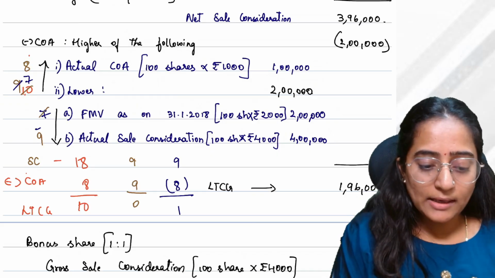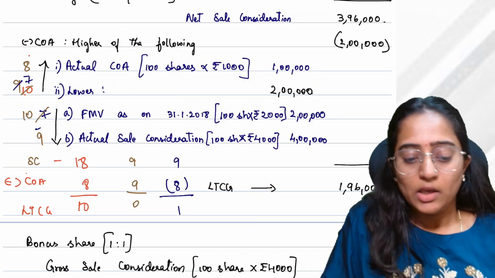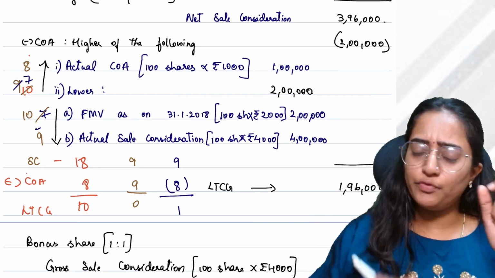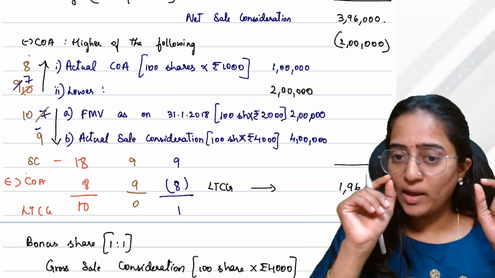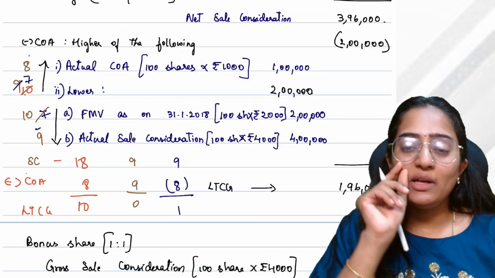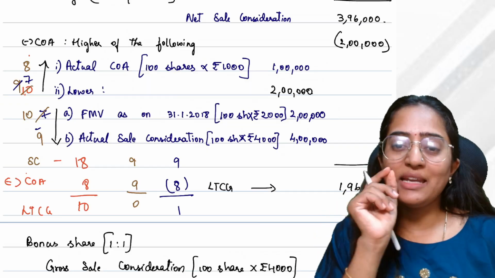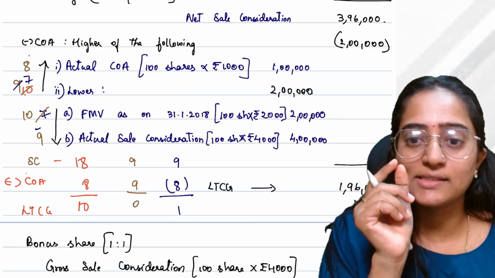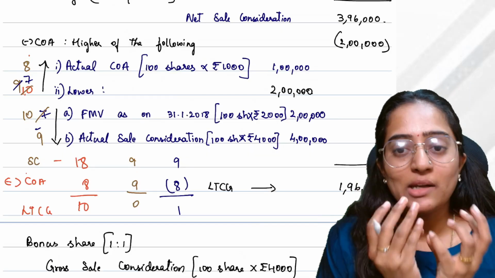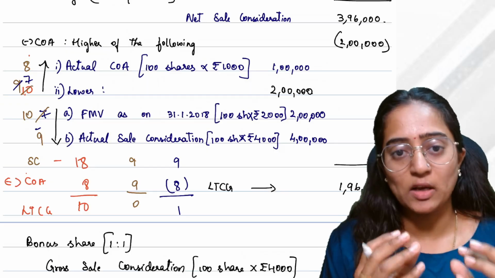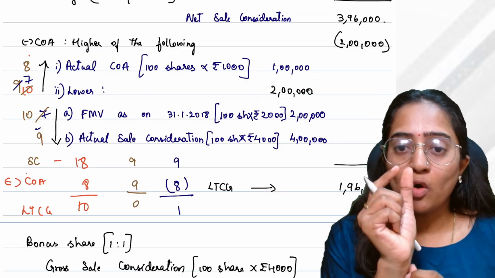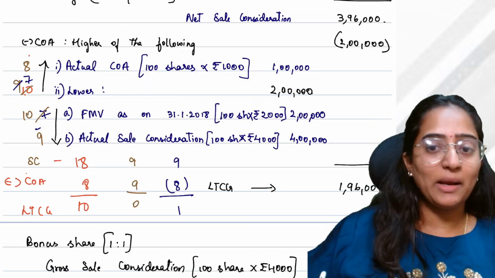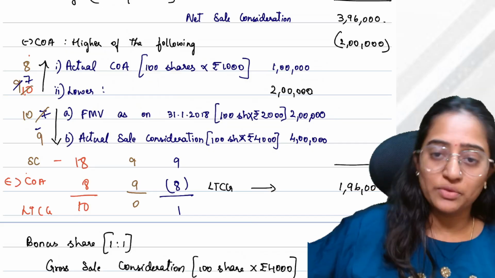So in my earlier example, to whatever extent your fair market value is, you will never get capital gain to that extent as on 31/1/2018, because till that amount you wouldn't pay tax if you would have sold it on 31/1/2018.